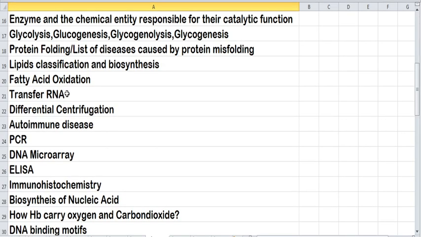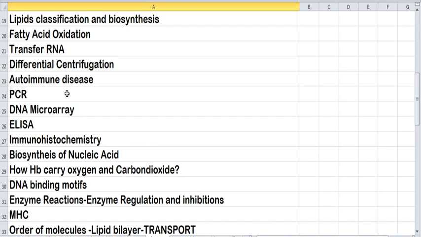Next, study the classification of lipids along with the biosynthesis of lipids, and study fatty acid oxidation, and know the entire structure of transfer RNA. Entire structure means you should know who discovered it, the history of transfer RNA, and you should know about the biogenesis, how the tRNA is generated, and the structure of tRNA, and also you should know about